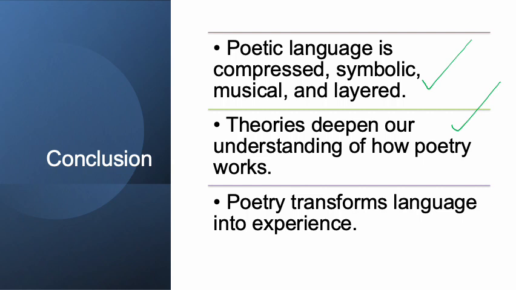That is about literary criticism, theoretical criticism, which says to analyze poetry through theories, and as a result the understanding is increased, and then poetry transforms language into experience. You know, the poets are there to tell their experiences. First of all, they themselves experience, and then they share their experience with their readers. If such a thing has been done in a language, that should be called the language of poetry.